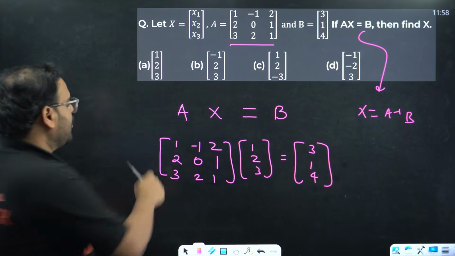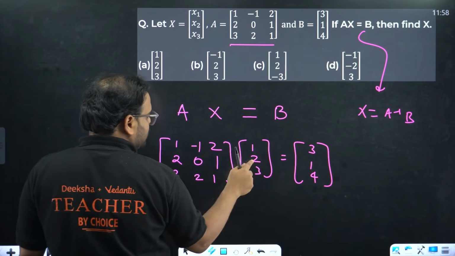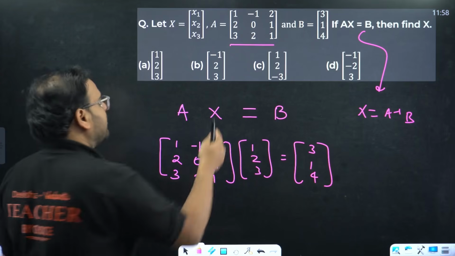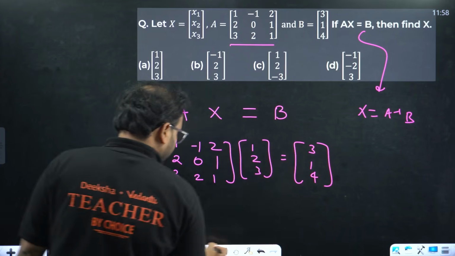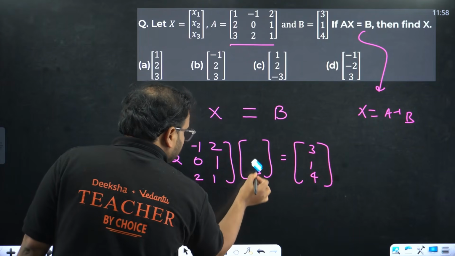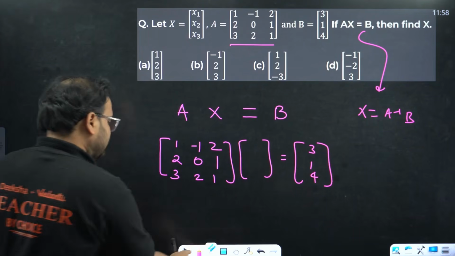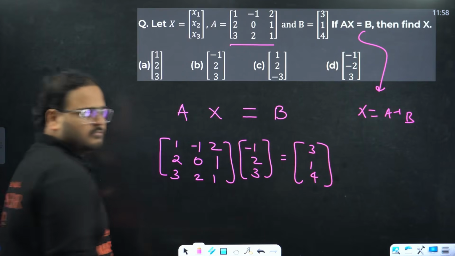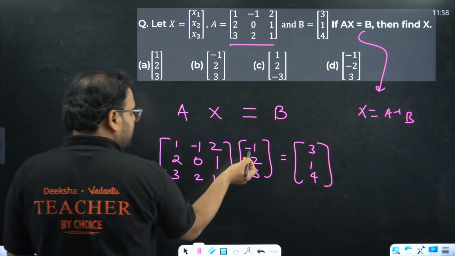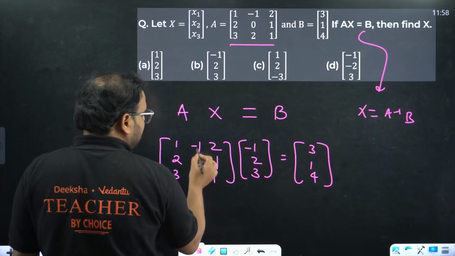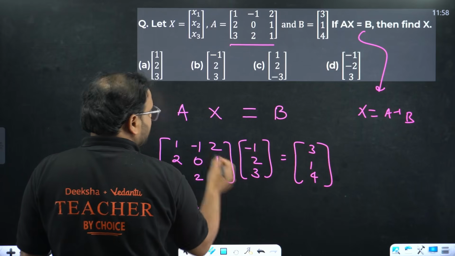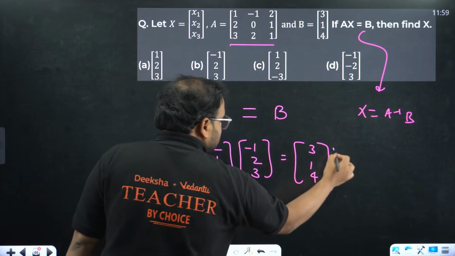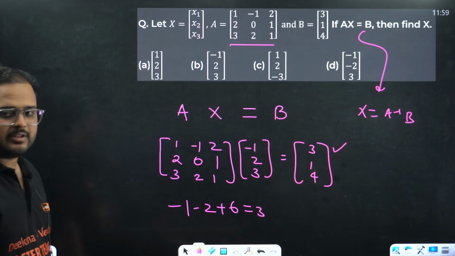The first option: 1 into 1 is 1, minus 2 and 6. 7 minus 2 is how much? 5. Which is not coming as 3, which means this will not be the answer. First option is gone. Second option, try minus 1, 2 and 3. Cross check: 1 into minus 1 is minus 1, minus 1 into minus 2 is minus 2, and 2 into 3 is 6. 6 minus 3 is how much? 3. This is correct. But let's check all the elements also.